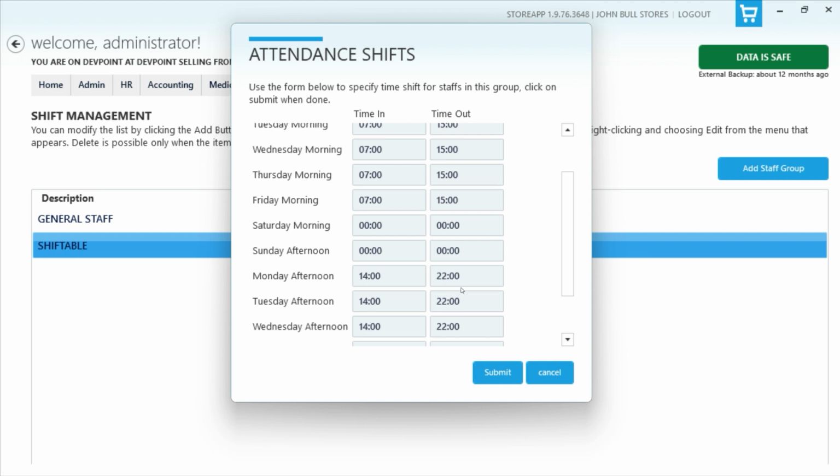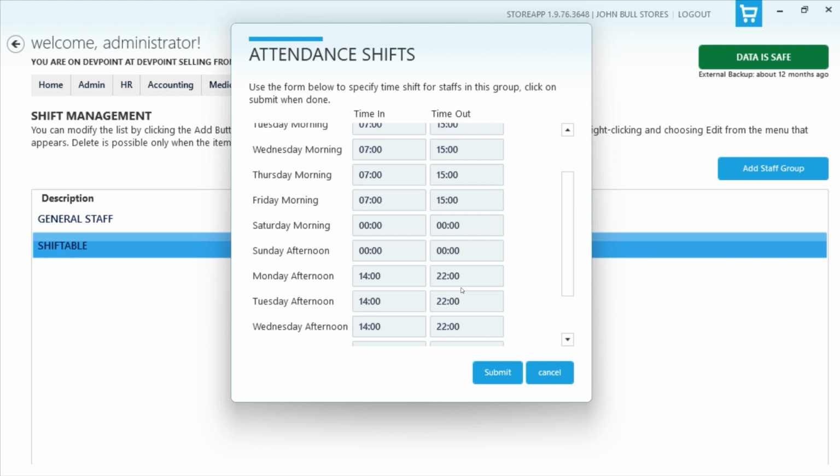They are supposed to come in for afternoon shift, but they felt like, I'm not doing anything at home, I can as well come in. Maybe you've made an announcement that you're short staffed, and on a day when you have traffic you encourage as many people as possible to come in, and this person decides to come in by 8. If they come in by 8, the system might assume that they are supposed to come in by 7 because of the clocking time, put them on morning shift automatically, and assume that they are late for the morning shift and will not give them that overtime that they are due.